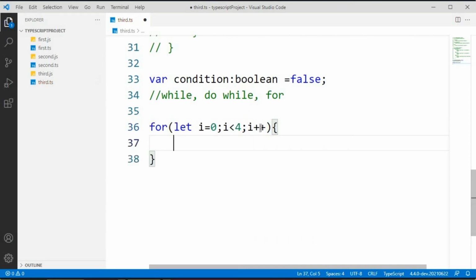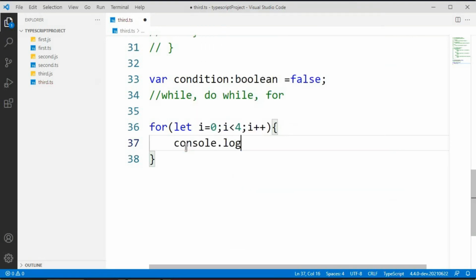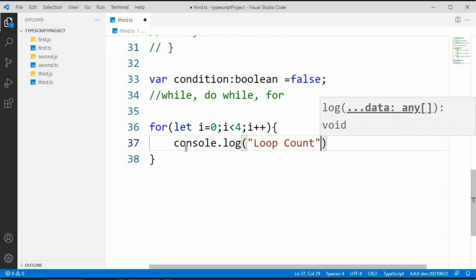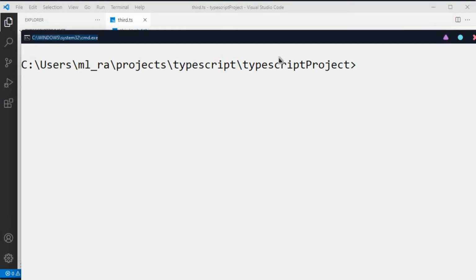I plus plus means it will increase the count of i and it will run through this loop until i is less than 4. Inside that loop I just want to write loop count and print this i, so it will print the count from 0 to 3. So let's compile and check what it is printing.